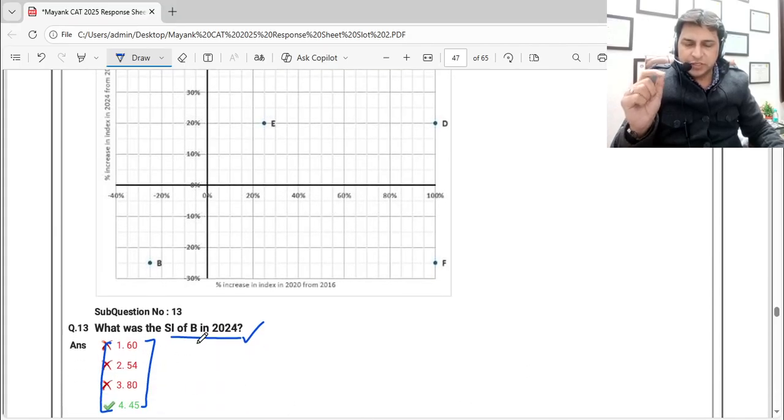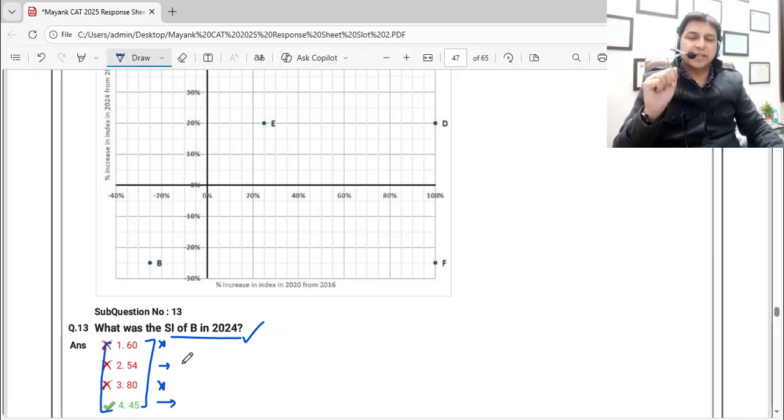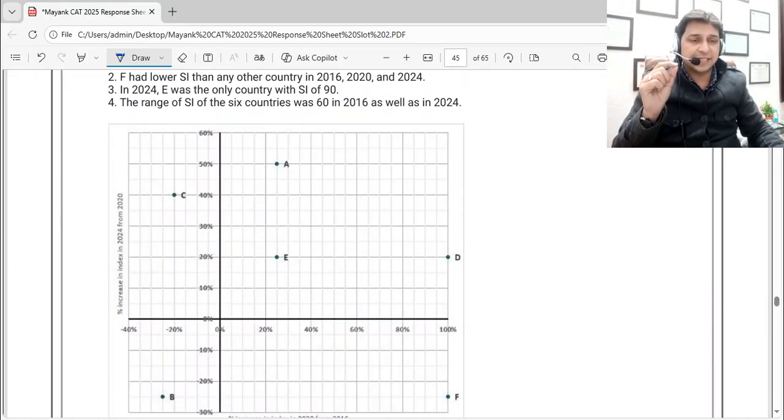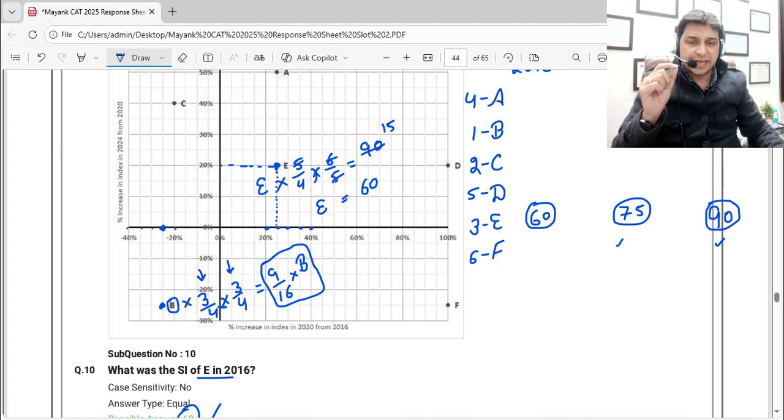So out of the options, if I see, 60 is not a multiple of 9. 54, yes, it's a possibility. 80 is not a multiple of 9. 45 is also a multiple of 9. That means this is 9 into 6 and 9 into 5. That means B should be either 96 or 80. Now let's see what exactly it comes to be.